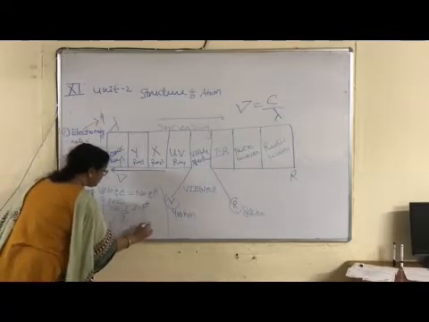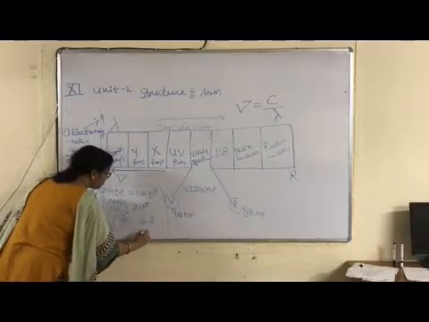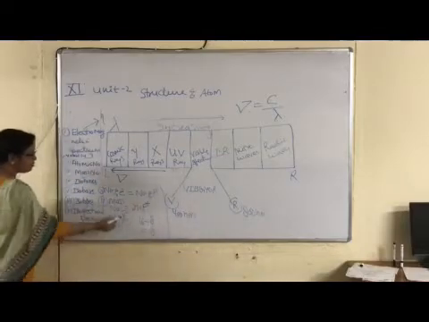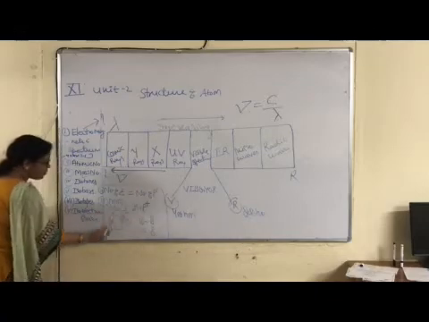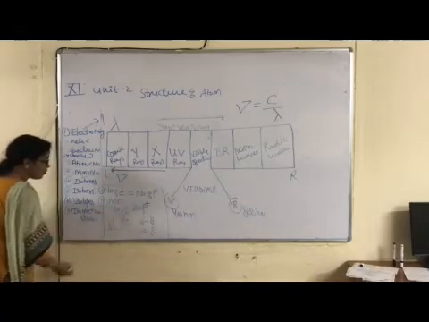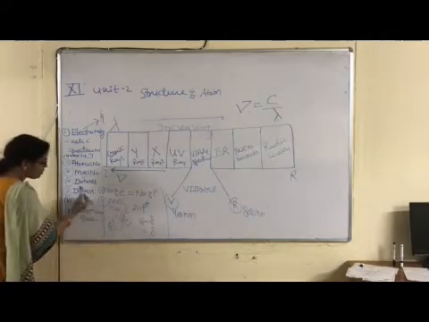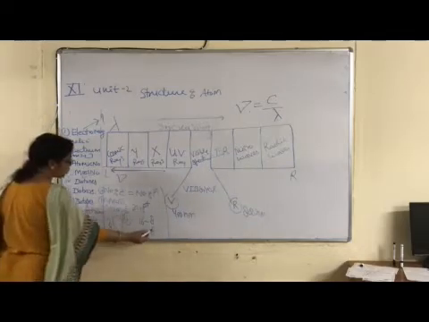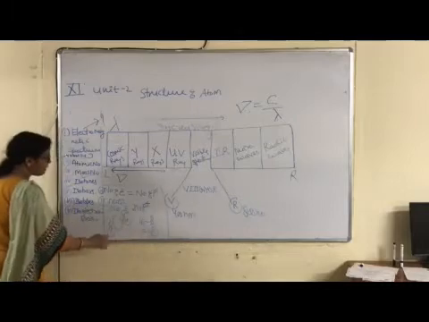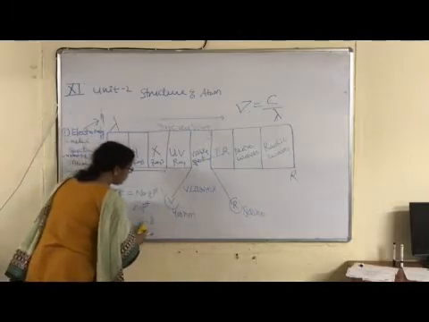Mass number minus atomic number, 16 minus 8, is equal to 8. Put the value of neutron in this formula and the value of proton in this formula. Proton number is equal to 8 and neutron number is equal to 8. 8 plus 8 is equal to 16.